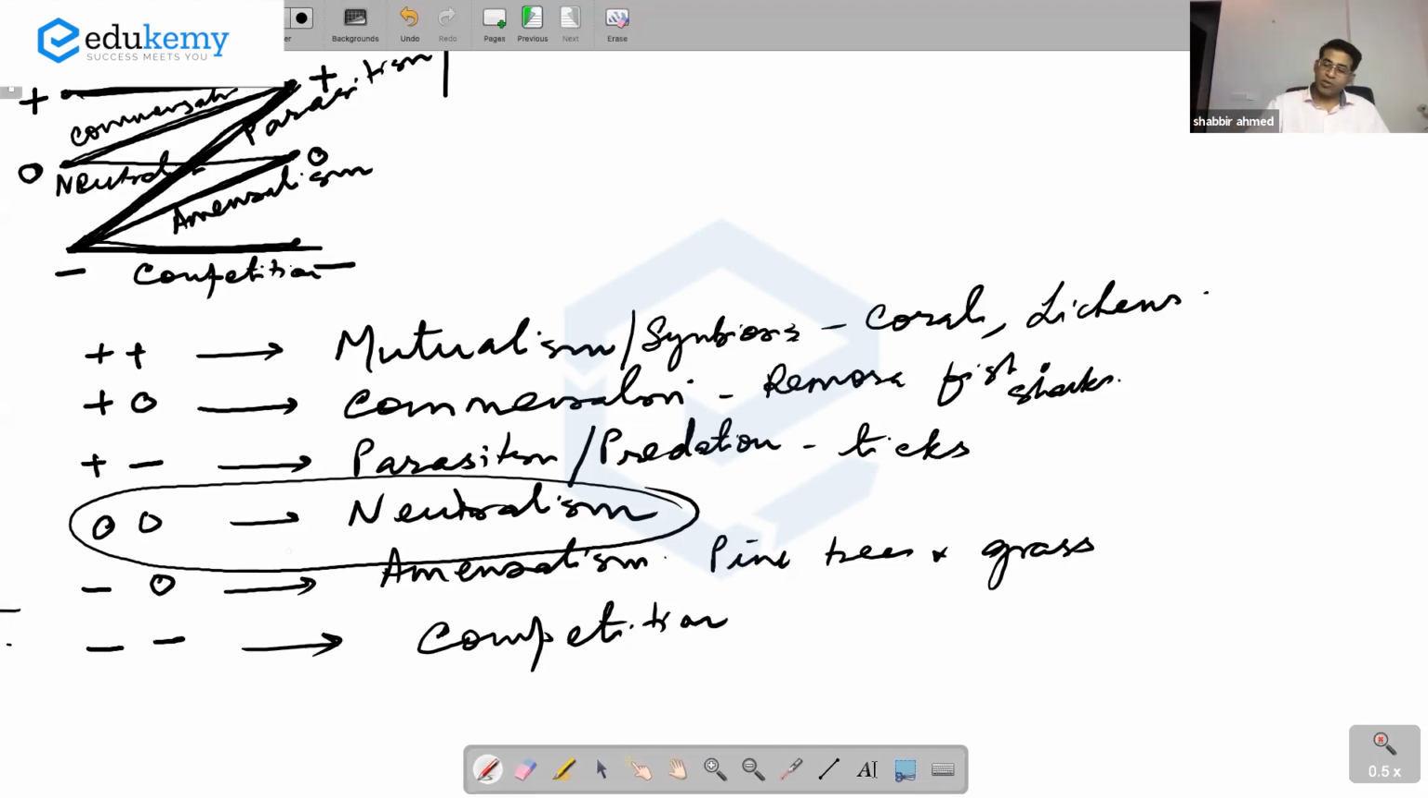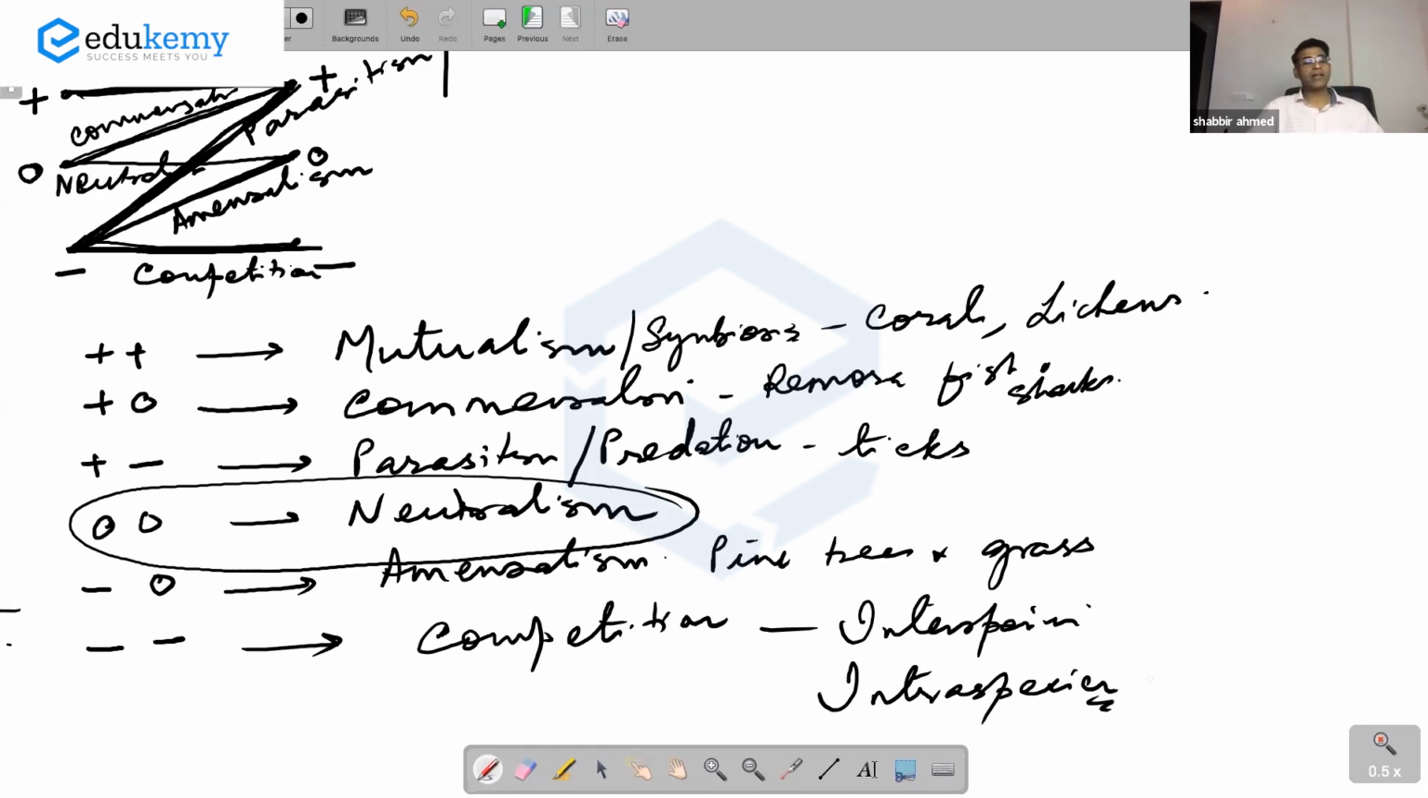And competition, you know, you got two animals fighting for the same thing. Competition can be interspecies competition. It can also be intraspecies, the same life form, intraspecies competition.